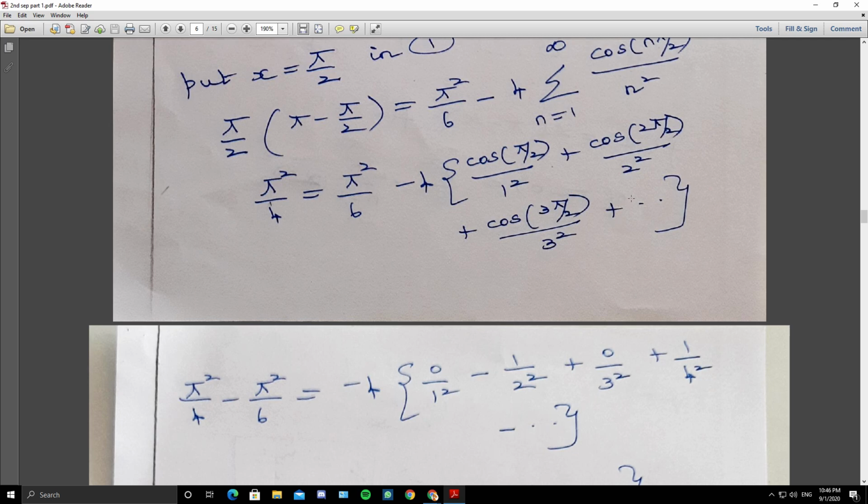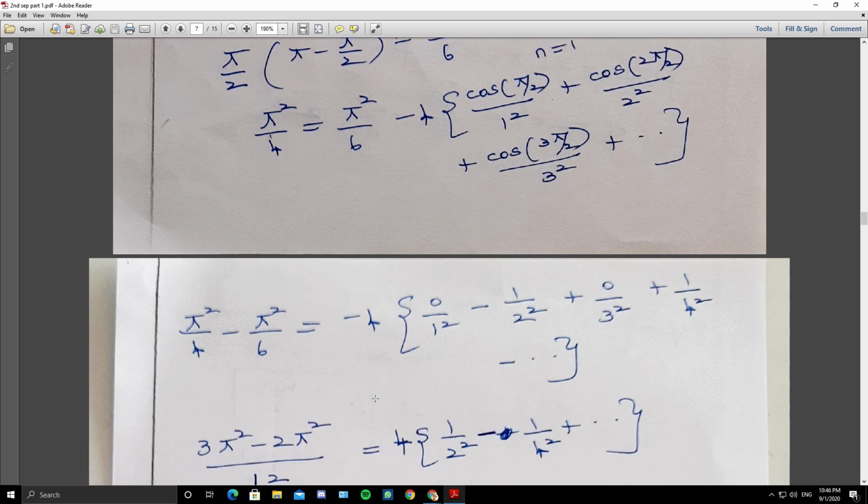Cos 4 pi by 2 is cos 2 pi, and cos 2 pi is 1, so 1 by 4 square. So pi square by 4 minus pi square by 6 equals minus 4 times the bracket.